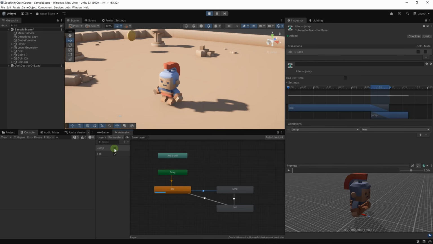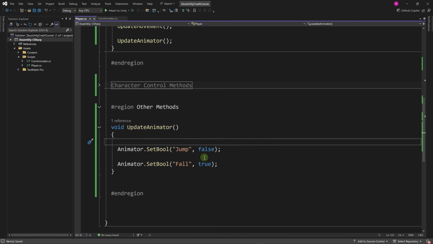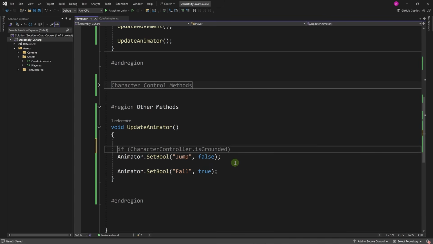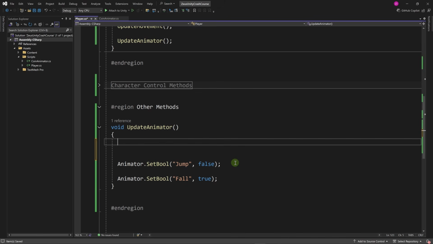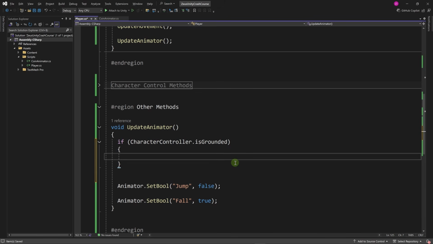If I set jump here manually, it's going to be overridden by the script. It's not going to allow me to do it. Okay, let's go back to our script. Now we need to identify when we are jumping and when we are falling. In order to do that, what we can do is check if the character is grounded. If the character controller is grounded, we're going to set jump and fall both to false.